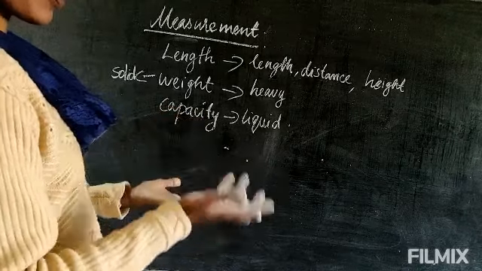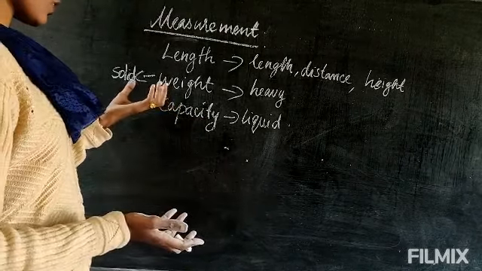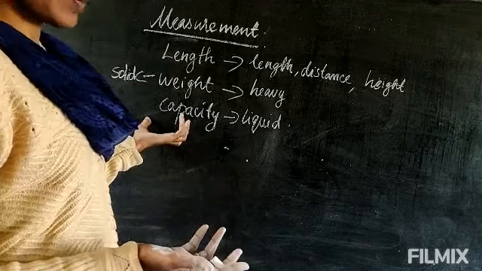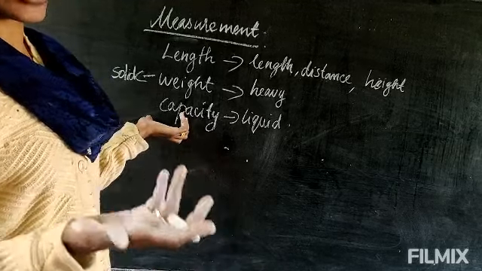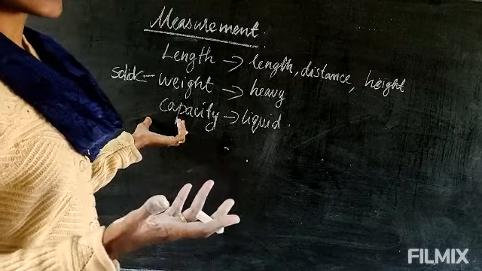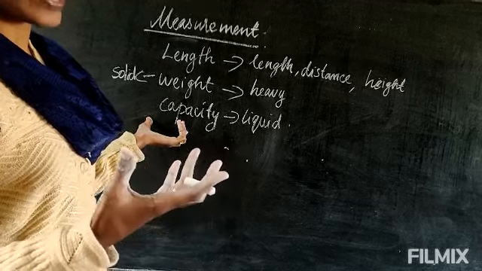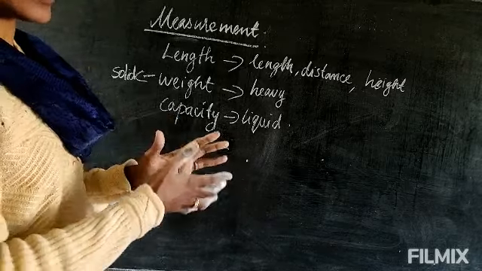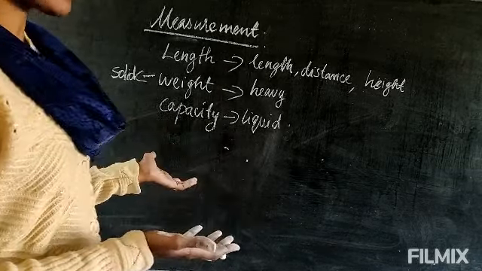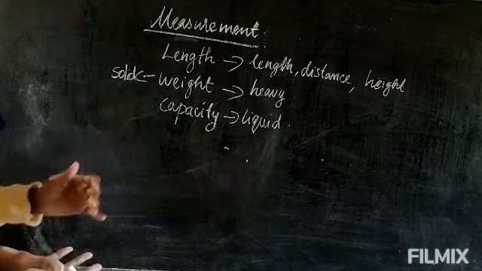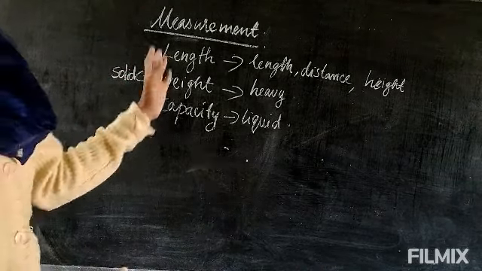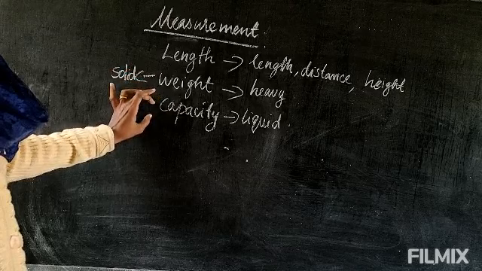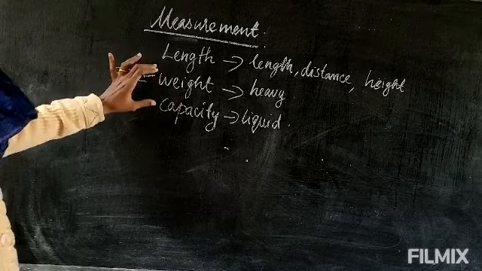But for liquid we cannot measure the weight, so we use the capacity, because the liquid has no shape. It takes the shape of the container, so we take the capacity of the container as the weight of the liquid. That you will learn in higher classes, in science later, the relationship between the weight and the capacity. The length is different from both.